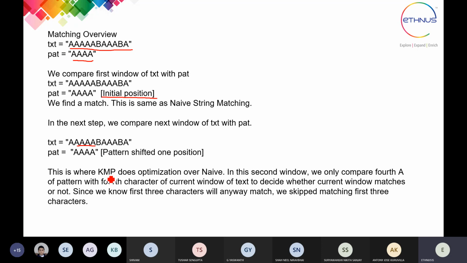So when we are using this KMP pattern matching algorithm, we only compare the last character in the pattern with the last character of this, because we already know these are matching. Yes. So this is how it will make your program less time consuming. Instead of doing the matching every time, it will use less time for finding such patterns. So this is the idea behind this KMP pattern matching algorithm.